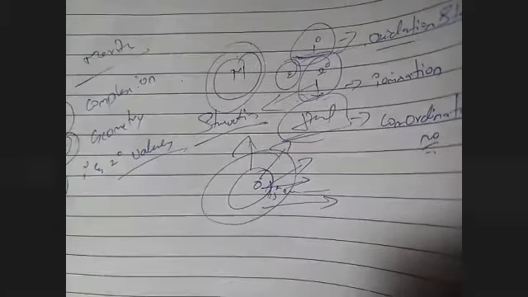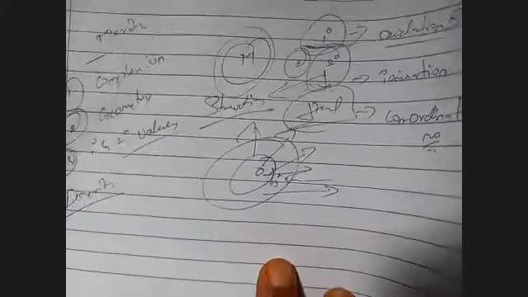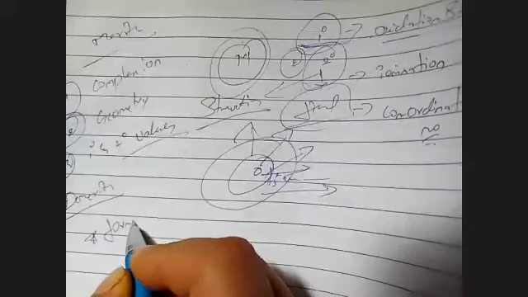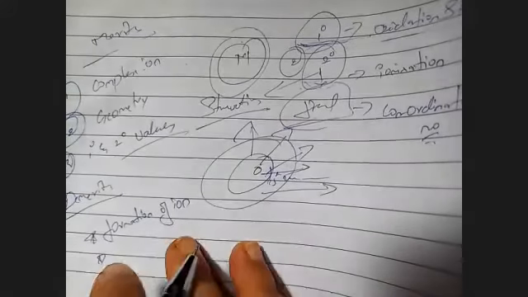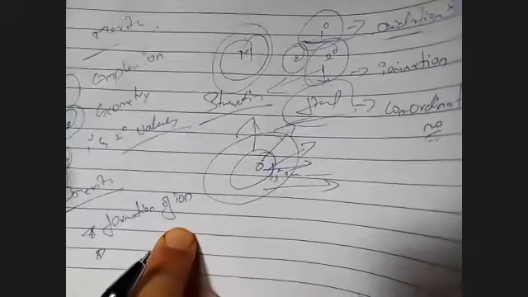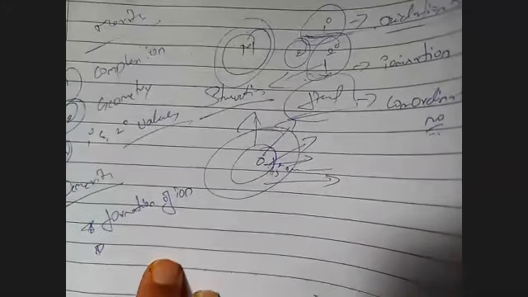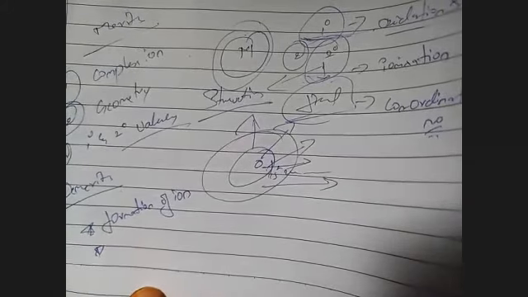You merits of your Werner theory, and demerits, or you can say disadvantages or limitations. So he fails to explain the formation of complex ion. On shape he tells everything, but formation he doesn't tell, formation of ion. He fails to explain the formation of ion. And he is not explaining how ligand can satisfy both the primary and secondary valency of the central metal ion.